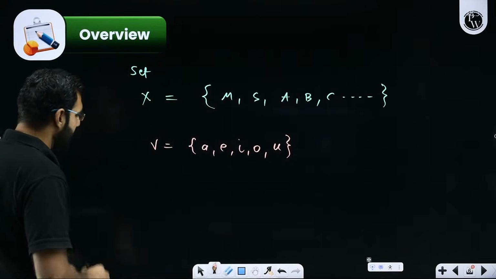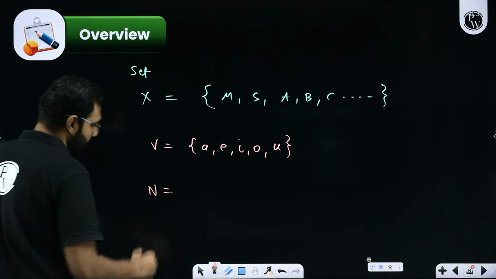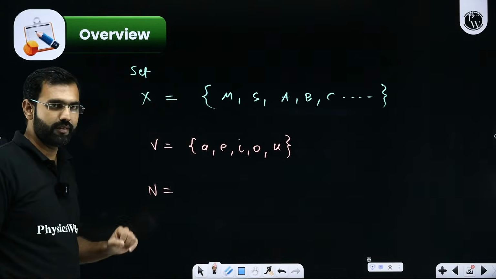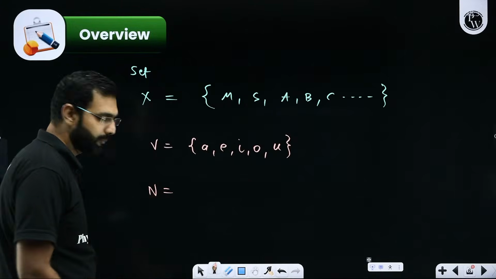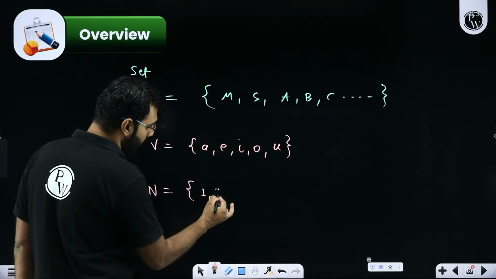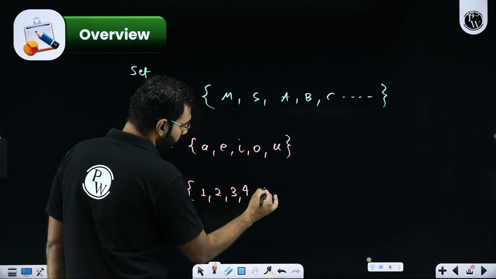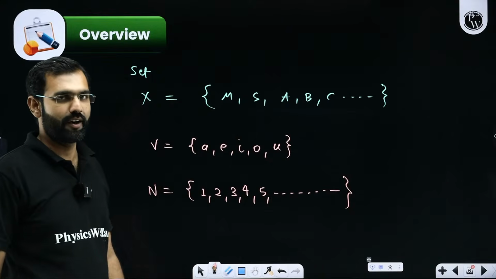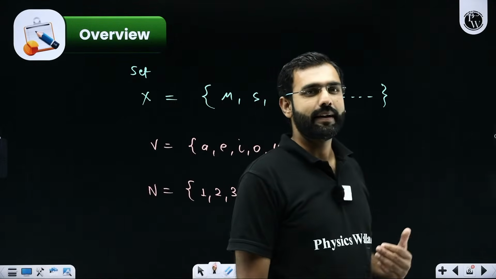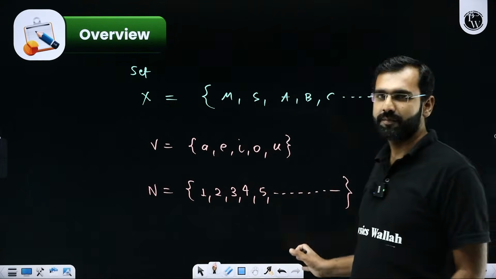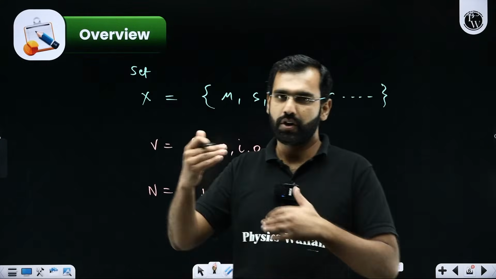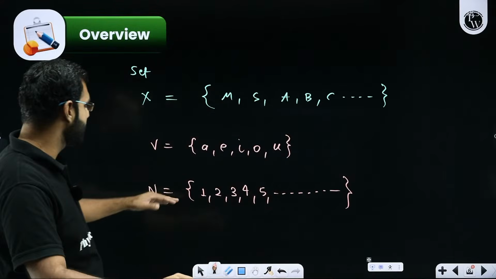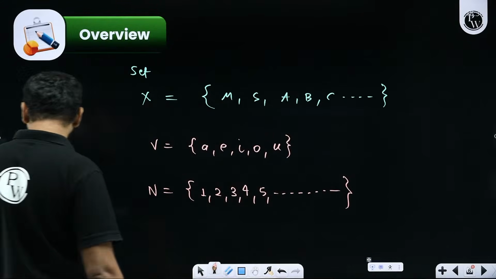But what if I ask you about the set of natural numbers? Sir, what do you mean by set of natural numbers? Look at the set of natural numbers. I'll reserve the capital letter N for it. So set of natural numbers will be given by 1, 2, 3, 4, 5, and so on, and so on. So I'm putting a dot, dot, dot here, which is denoting that this set is not something finite, it is infinite. Numbers just keep coming, yes or no? So with this, I hope you are understanding the difference between a finite set and infinite set.